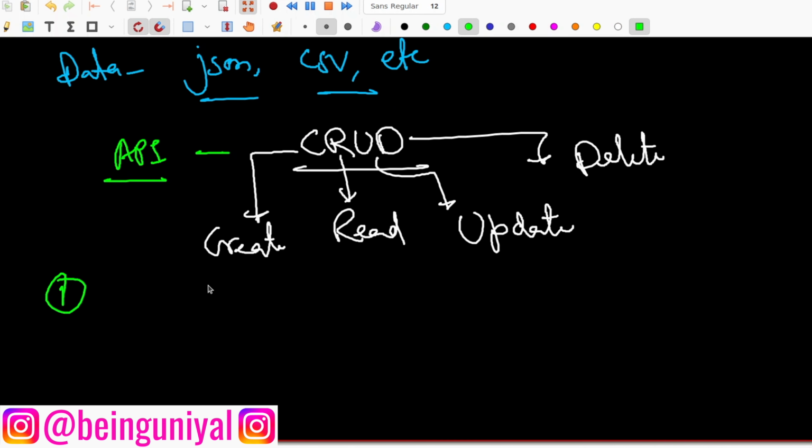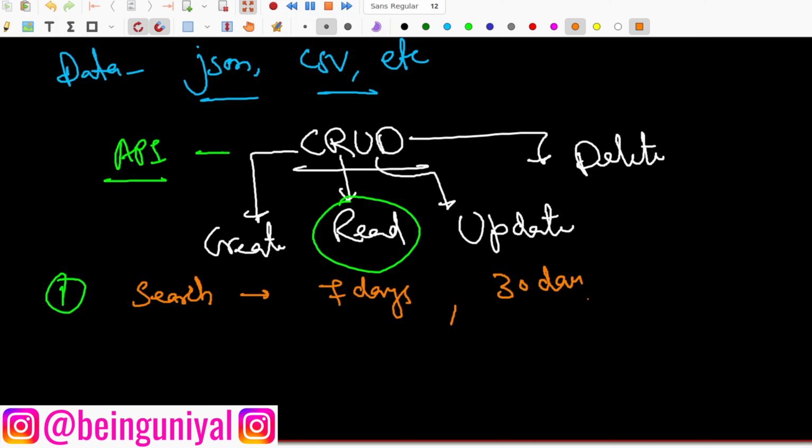So the first thing, if we talk about reading, let me tell you how Twitter does this. You can search and get the tweets of the past 7 days, or maybe the past 30 days, and some of the functions allow you to download or fetch data going as far back as 2006, because that was the year when Twitter was formed. So you can fetch the data from this date to today's date, right?